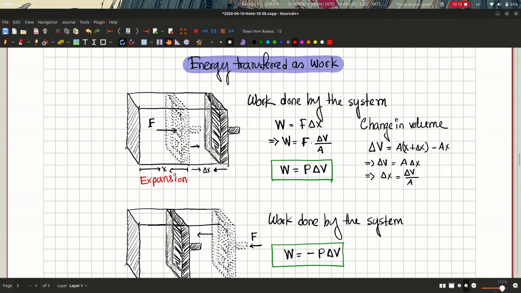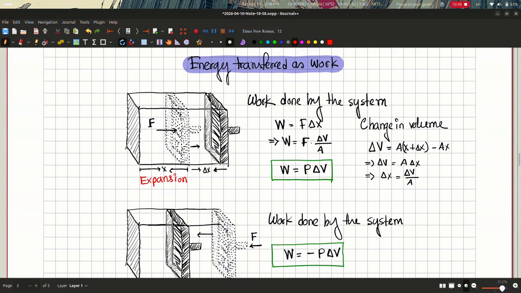Now we have energy transferred as work. Okay, so let's consider that we have a container that has a piston-like wall at one end. So what happens here is that the molecules build up pressure on this wall, and they tend to exert a force F on this wall, so the piston moves outward, resulting in an expansion of the volume.